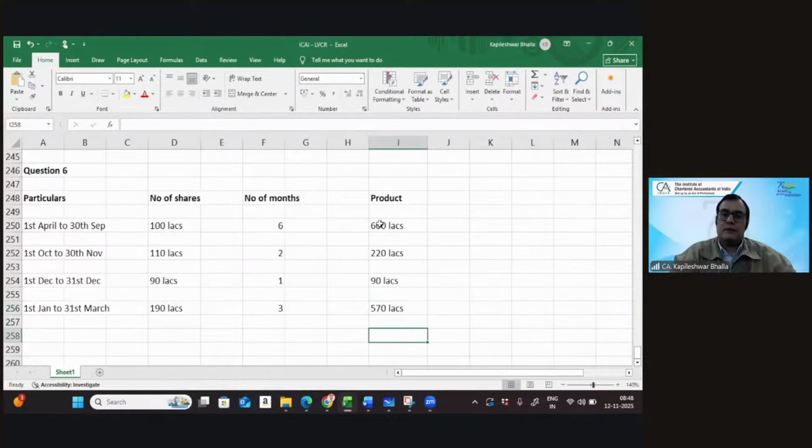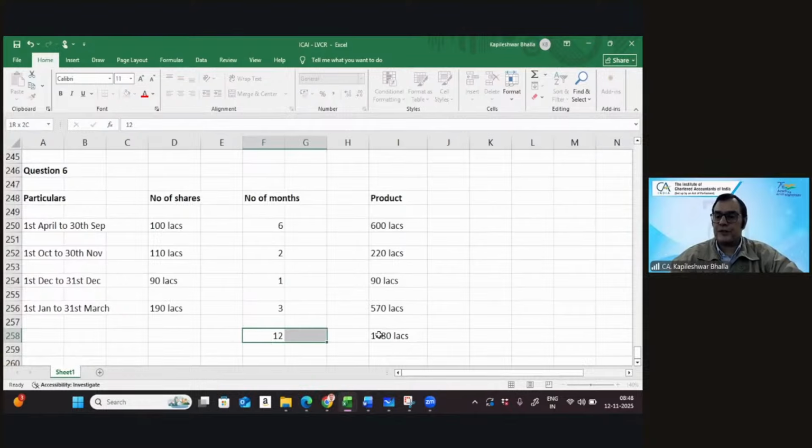So this total works out at 600, 220, 90, and 570. 600 plus 220 plus 90 plus 570. That's, I think, 1480. That's correct. So this works out at 1480 lakhs. And this is going to be 12 months, of course.